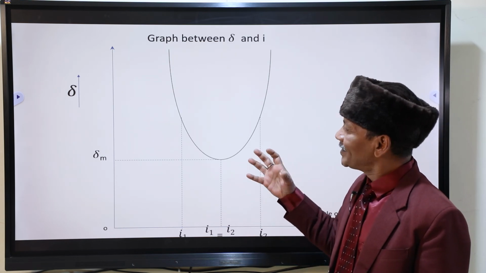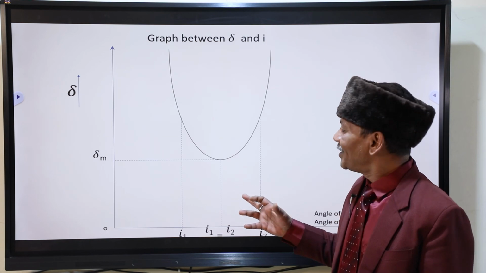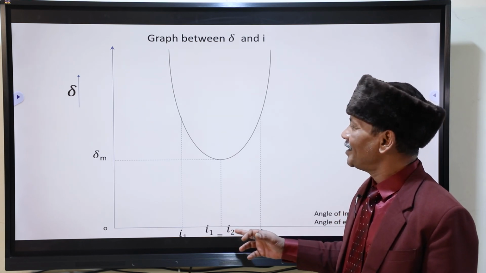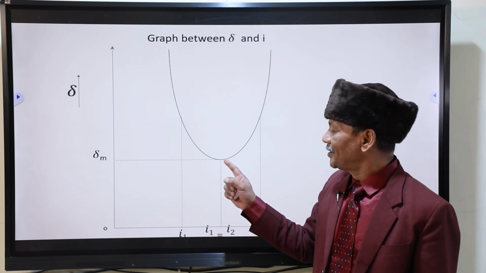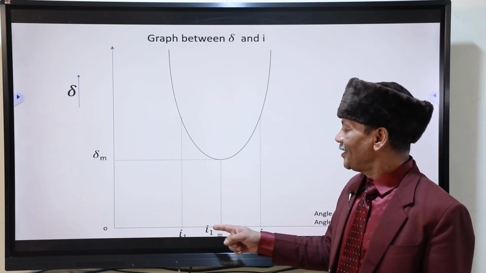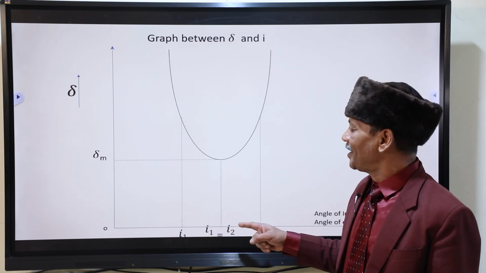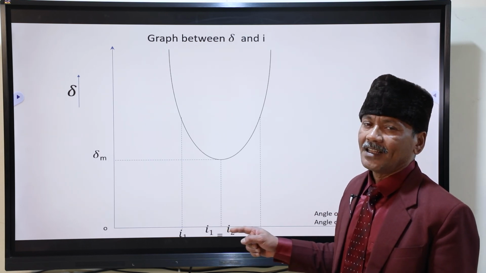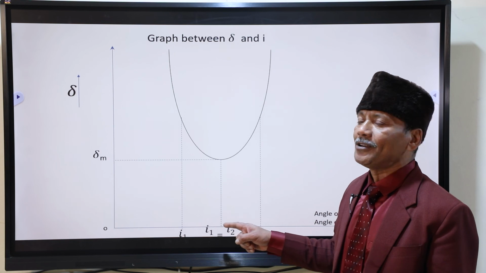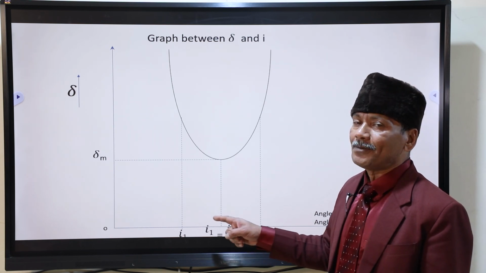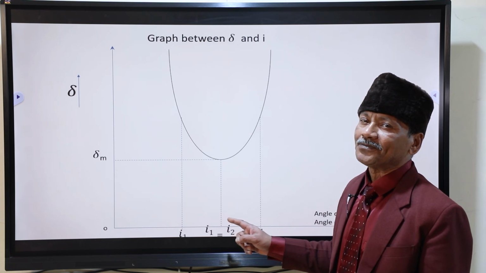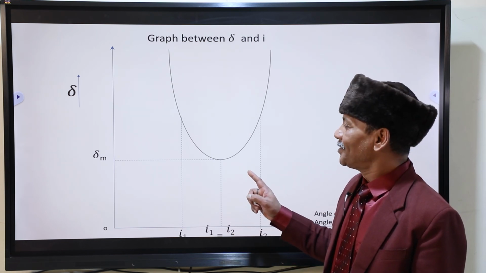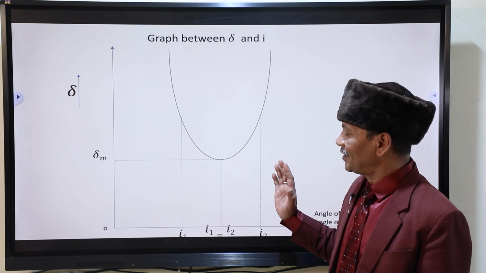And you have to practice this one. You must write I1 is equal to I2. So for minimum angle of deviation, what is the condition? Angle of incidence must be equal to angle of emergence. So angle of refraction over the first surface must be equal to the R2, what you have taken in your figure.